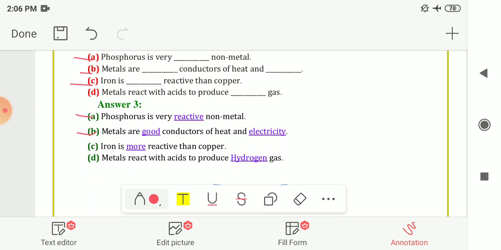Next, iron is blank reactive than copper. So iron is more reactive than copper, and that's why we had seen that iron can displace the copper from its salt solution. The last blank is, metals react with acids to produce blank gas. While reacting with acids, metals release which gas? They release hydrogen gas. So metals react with acids to produce hydrogen gas. So these are the answers for your blanks.